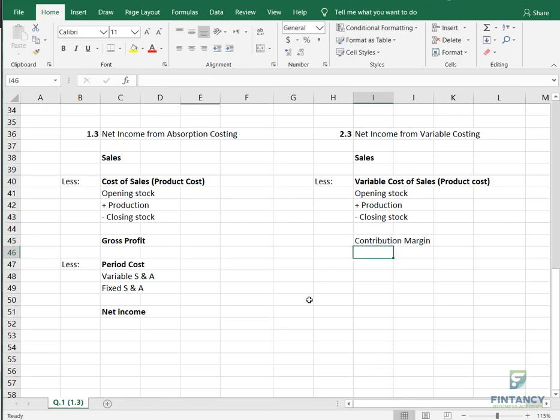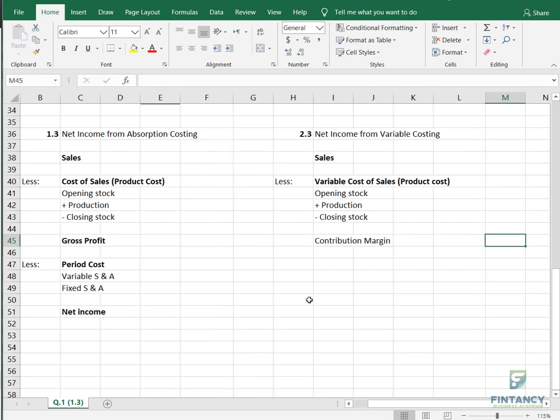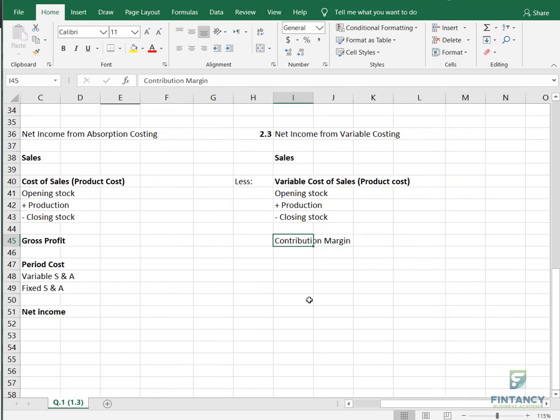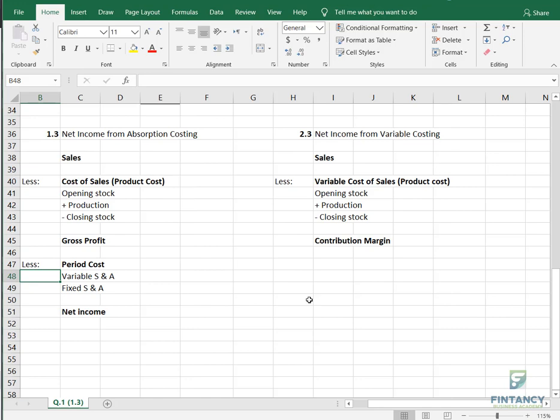Okay, like I said in CMA Part 2, almost everything is based on variable costing. So you will use this word a lot, contribution margin. If you remember, we still have one variable cost pending, which in both methods we consider a period cost, right?